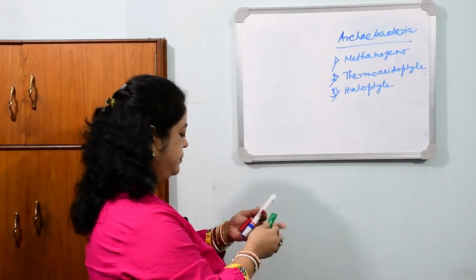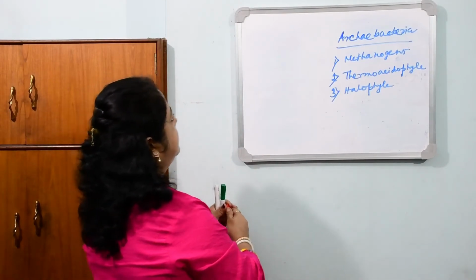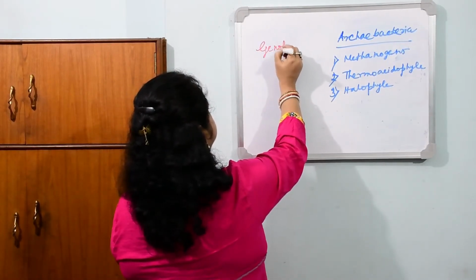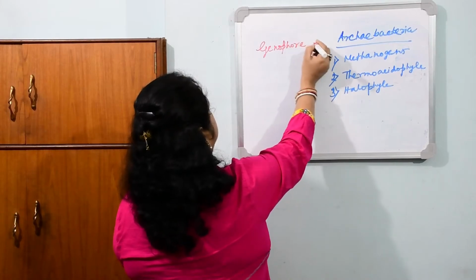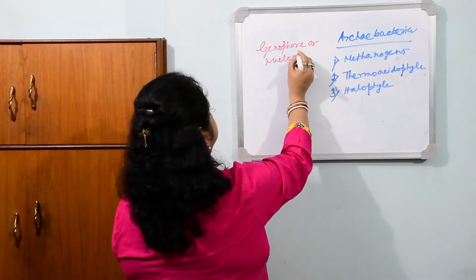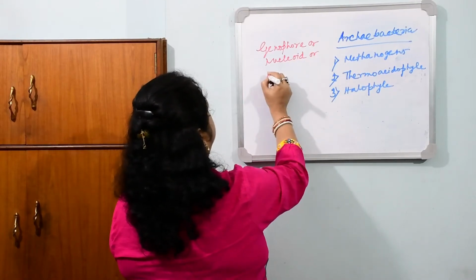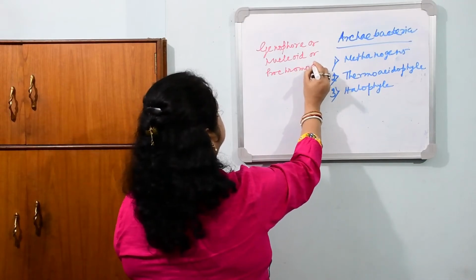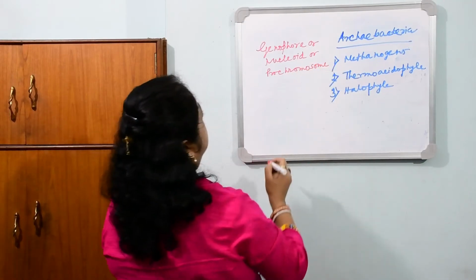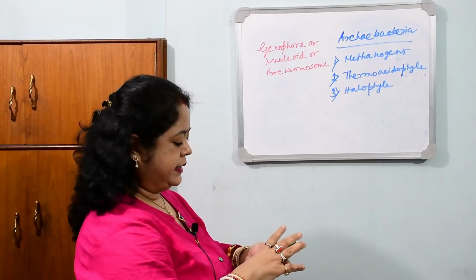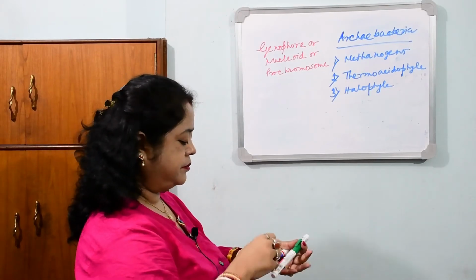What is the genophore? Genophore, or nucleoid, or prochromosome, is the naked genetic material of bacteria, and the drawing is like this.